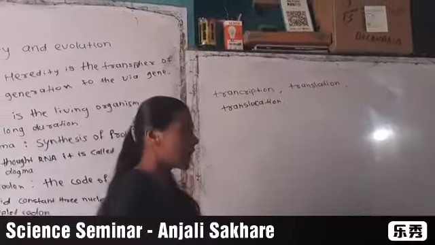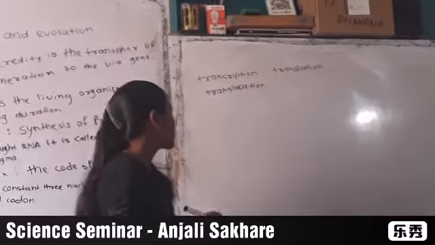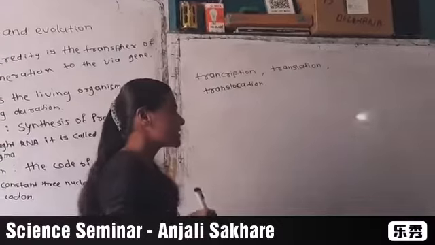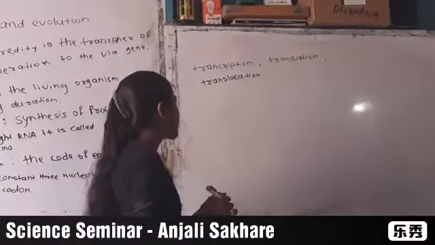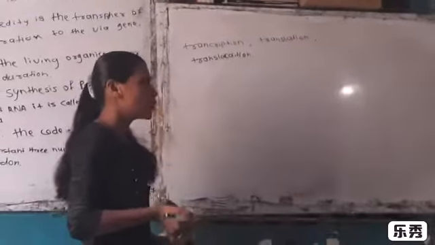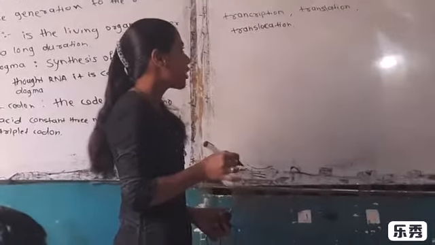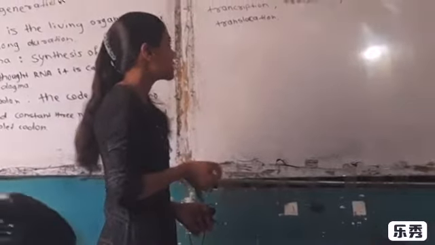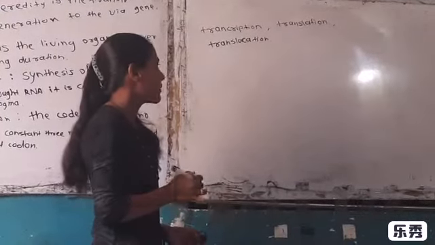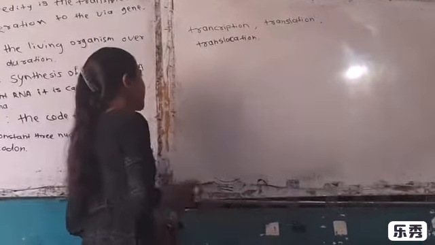Uracil is present in RNA instead of thymine of DNA. The synthesis of RNA from DNA is also called transcription. tRNA has an anticodon having a complementary sequence to the codon of mRNA. This is called translation. The ribosome keeps on moving from one end of the mRNA to the other end by a distance of one triplet codon. This is called translocation.